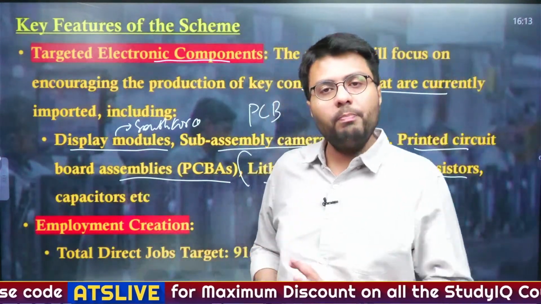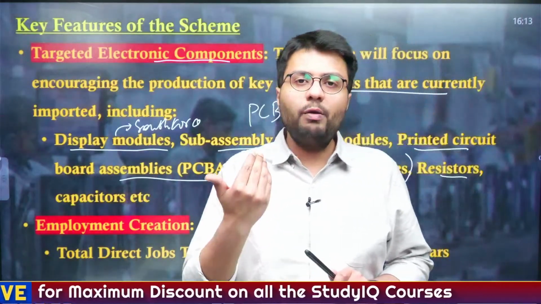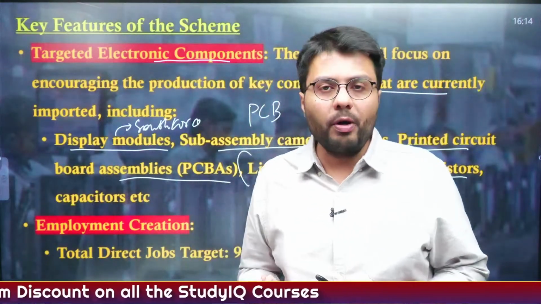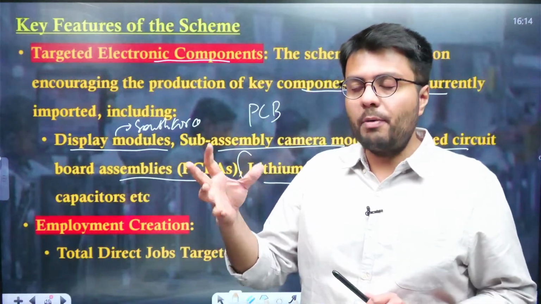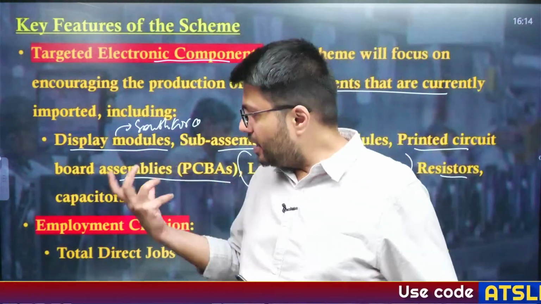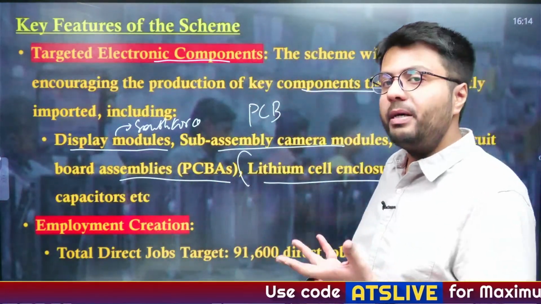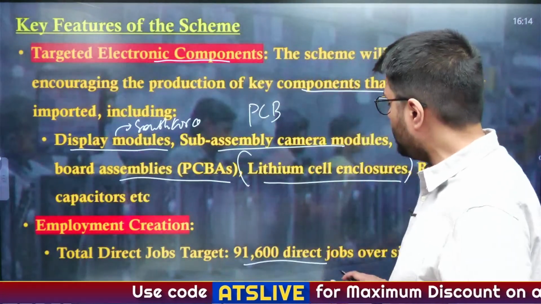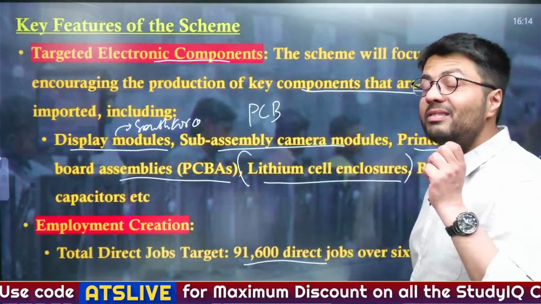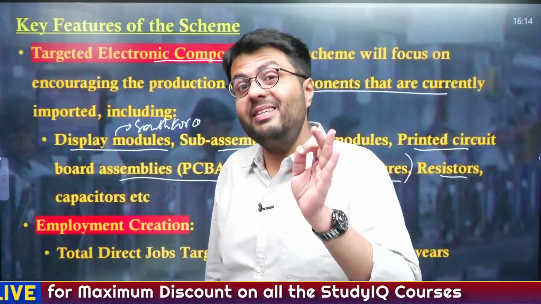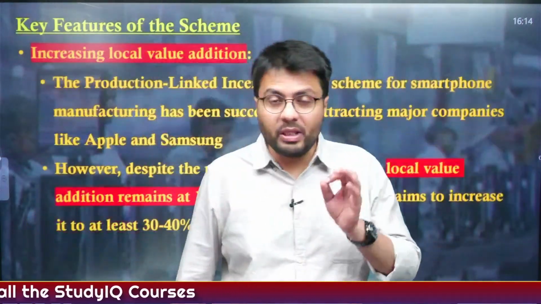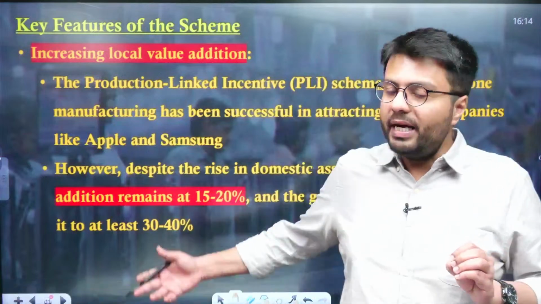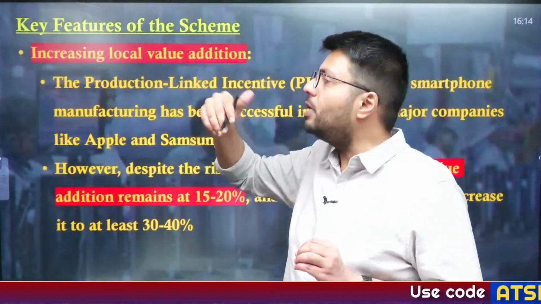Also, in terms of employment creation, this sector has the potential to create large-scale employment. And as you can see, even from the mobile sector, most of the employment is provided to women. So you understand the potential of this in the employment sector is quite huge, and that is why the scheme is targeting the creation of as many as 91,600 jobs, which are direct in nature, not counting the indirect jobs. Understand? So these are the benefits. Also, it wants to increase the local value addition.